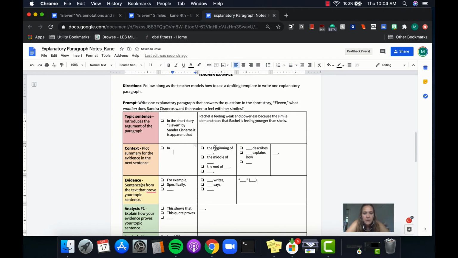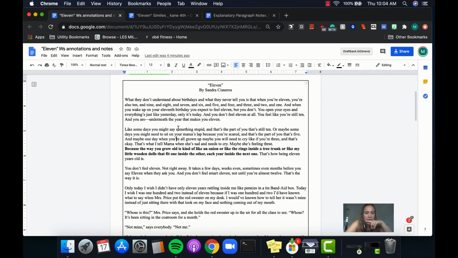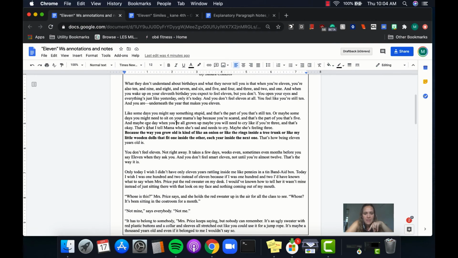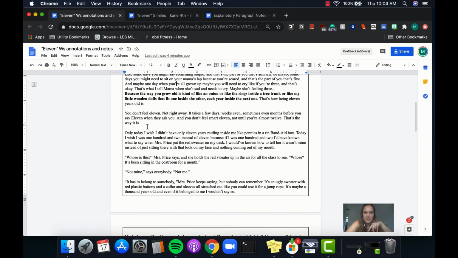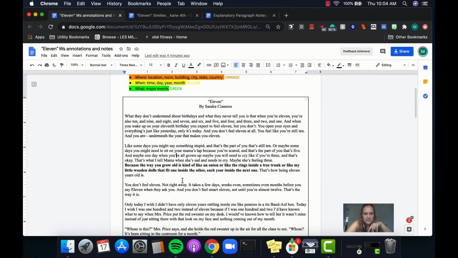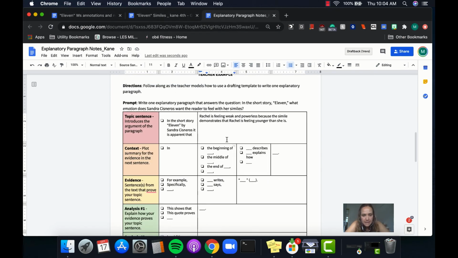Now I need to figure out, is this the beginning, middle, or end of the story where my quote is from? So I'm going to go back here, and it's right here, and to me that's definitely the beginning, right? So I can already do the first part. I'm going to say "in the beginning," so I can delete these because it's not the middle or the end.